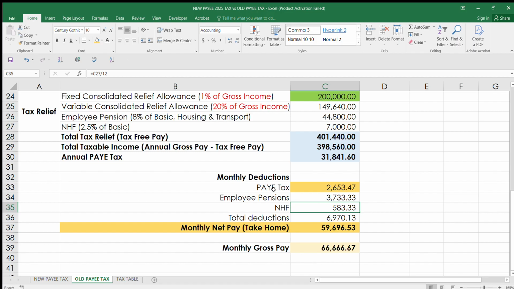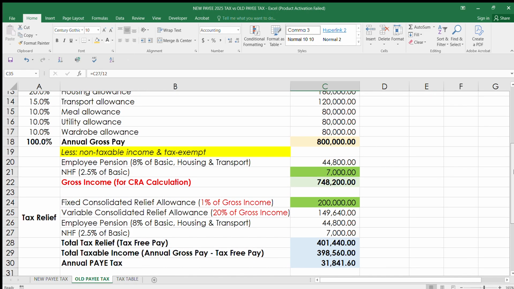Then under the new dispensation of tax, the employee will not pay Pay As You Earn tax if your earning per annum is below 800,000. Another difference between the old and the new is the rent allowance.